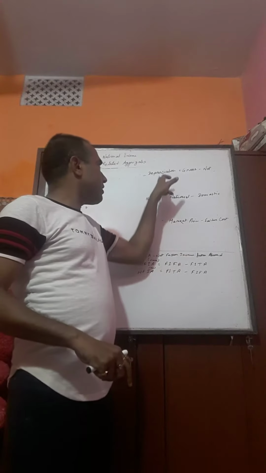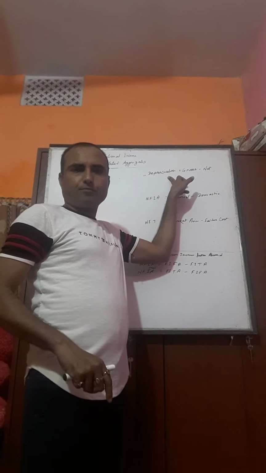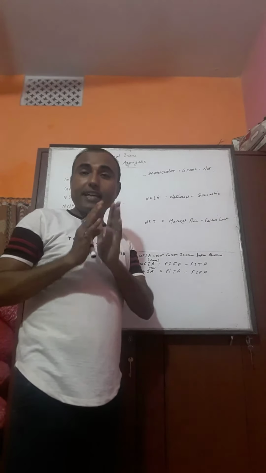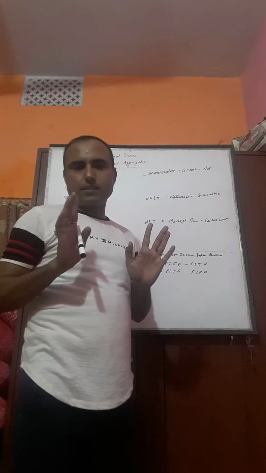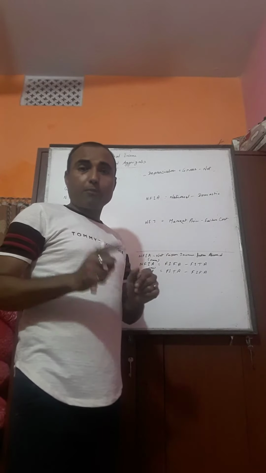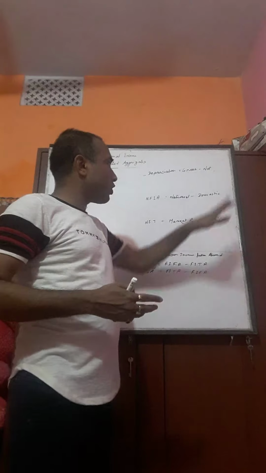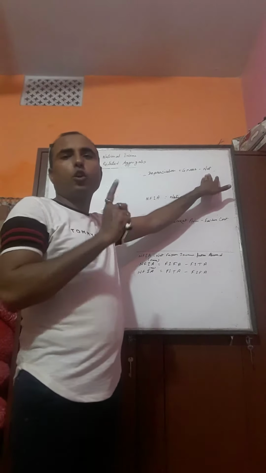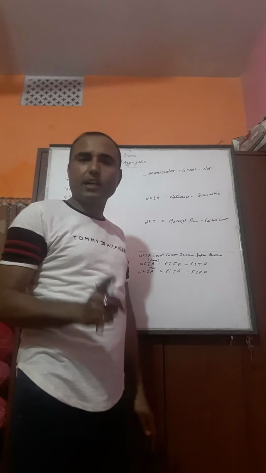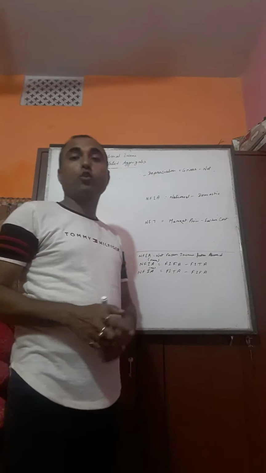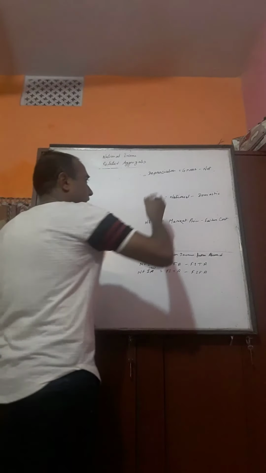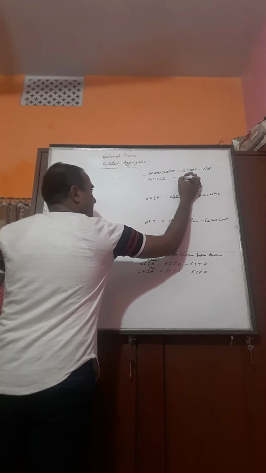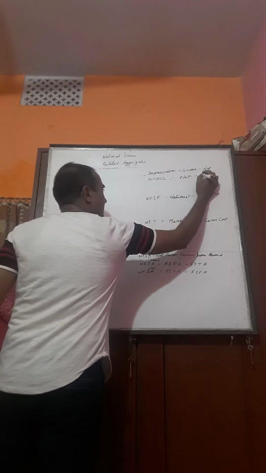First, with the help of depreciation. What is depreciation? Depreciation is the decrease in value of fixed assets. We have to know which is larger. Gross is larger than net and net is smaller than gross. So depreciation is equal to gross minus net. And the same way, net is equal to gross minus depreciation.